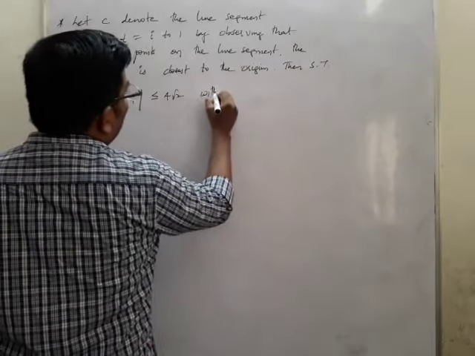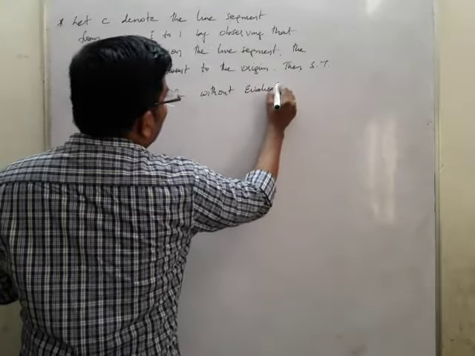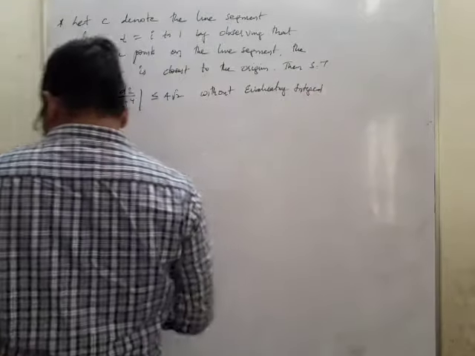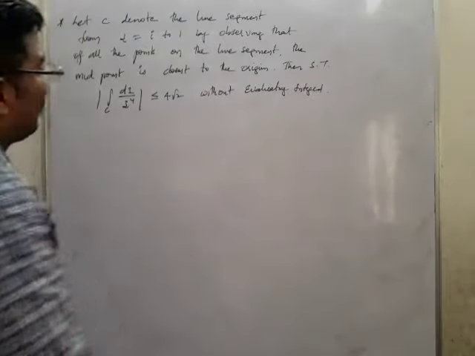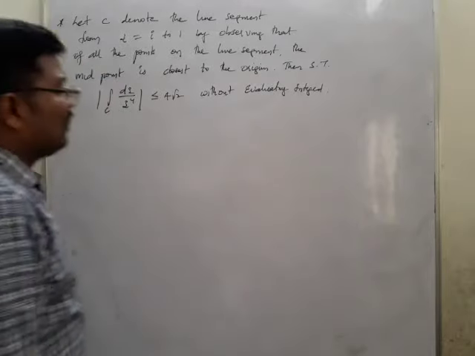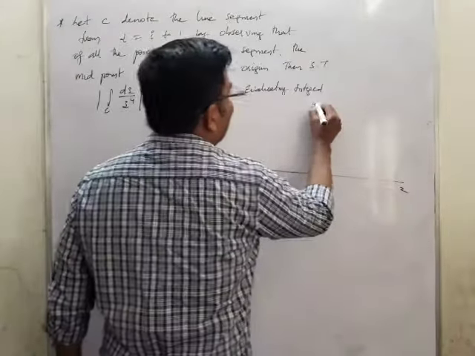without evaluating the integral. This is very, very important again. Now without evaluating the integral, we need to find out the value of this mod integral over C dz by z power 4. Now we'll try to locate the points in the graph, like the x and y axis.